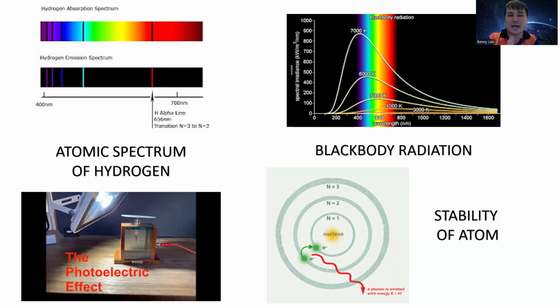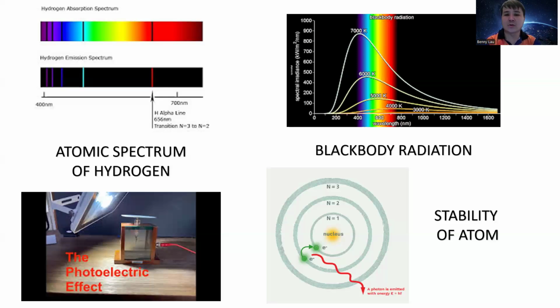Is there any trend, any pattern or formula, to know the next one? For example, the next one is helium. What is the wavelength of the light that can be emitted? So this is the first issue: they wondered why it is discrete. Why is it like single lines? Why is it not continuous?